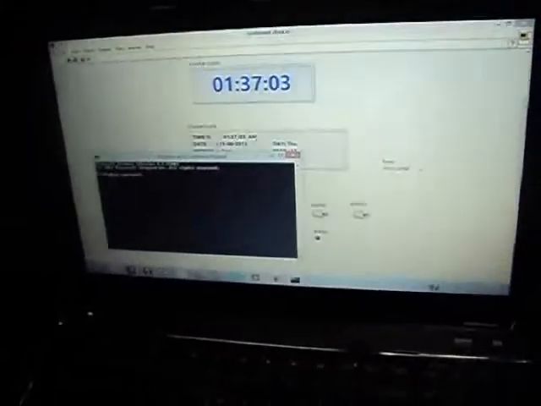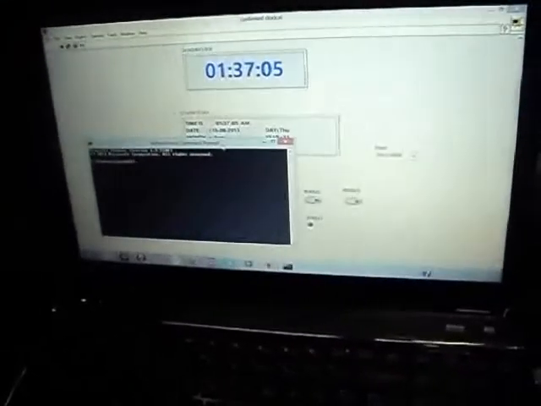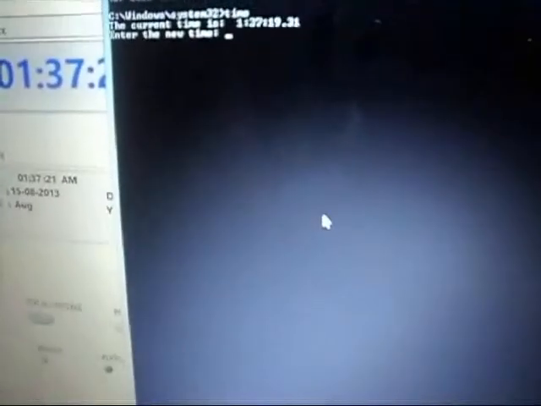See, the time is now 1:36, which means it is in AM. So as I said, the system gets turned on only during 6 PM to 6 AM. So now as it is 1:37 AM, you get light supply. Now let us change the time using the command prompt. I have typed the time, so it will be asking me to enter the time. Now I am going to enter it as,